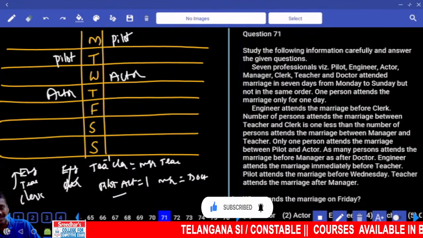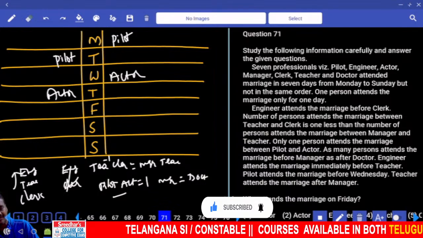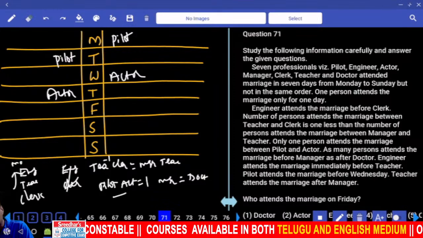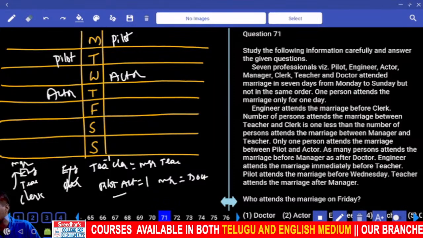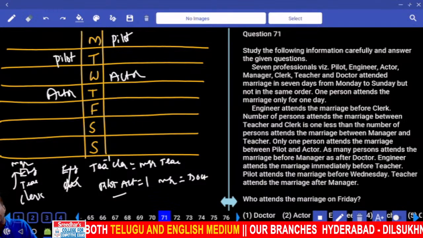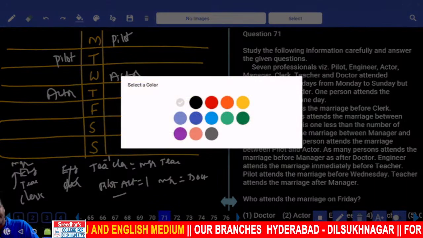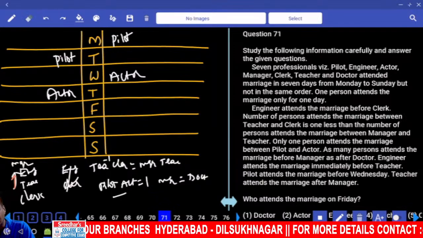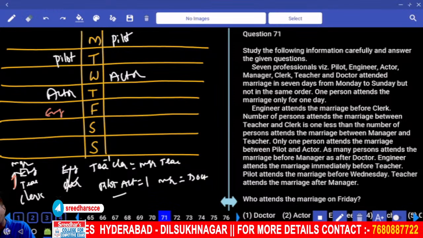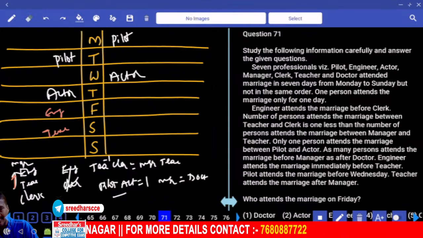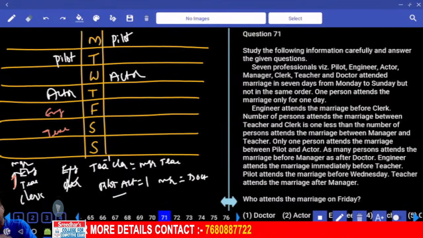The teacher attends the marriage after the manager. Now the teacher is after this manager, and the manager must be somewhere before this engineer, because engineer and teacher are adjacent to each other. And the manager, where can I have this one? Engineer and teacher, these 2 must be adjacent to each other. Hence the engineer is here, and the teacher will be here. Now if engineer and teacher were like this, the manager can be either the first or the second. The manager cannot be at this place.